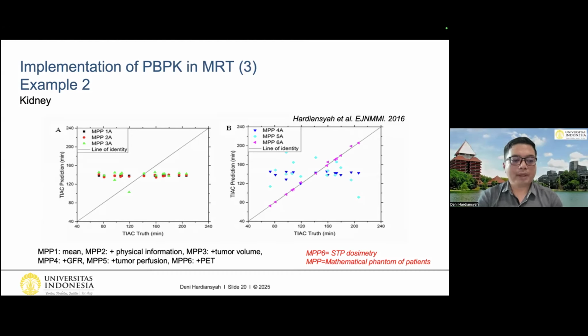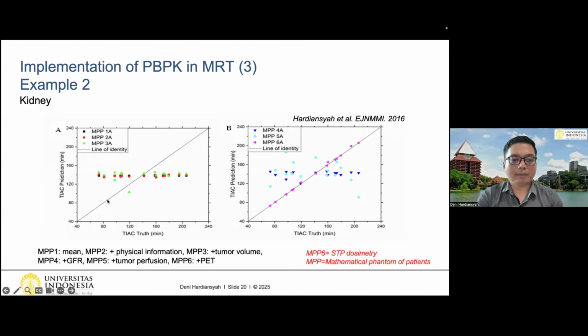For MPP1, it means that we just use the mean value of the parameters that we calculated from our population. This is similar to what we always perform in the clinic. It is similar to the fixed dose approach, right? Because in the fixed dose approach, we always assume that all patients have the same kinetics. And as you can see, the prediction is not very good because it should be around this line, right?